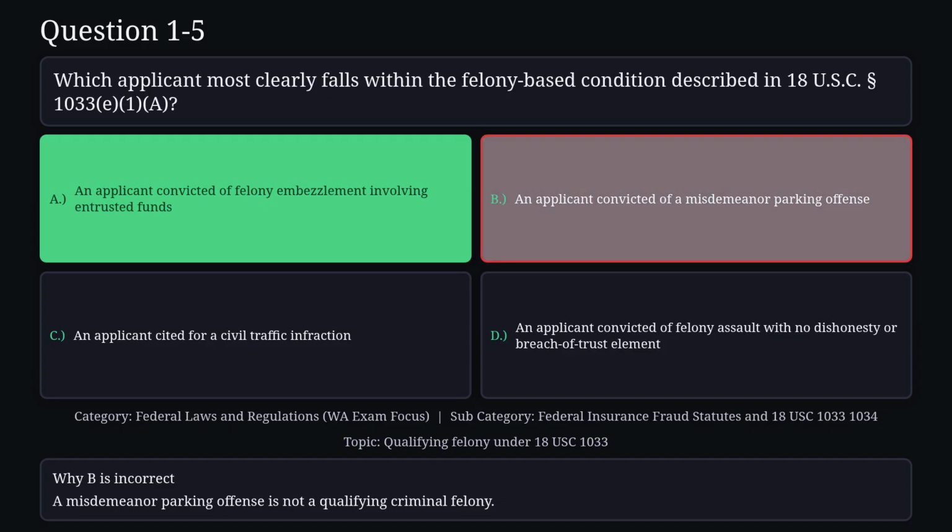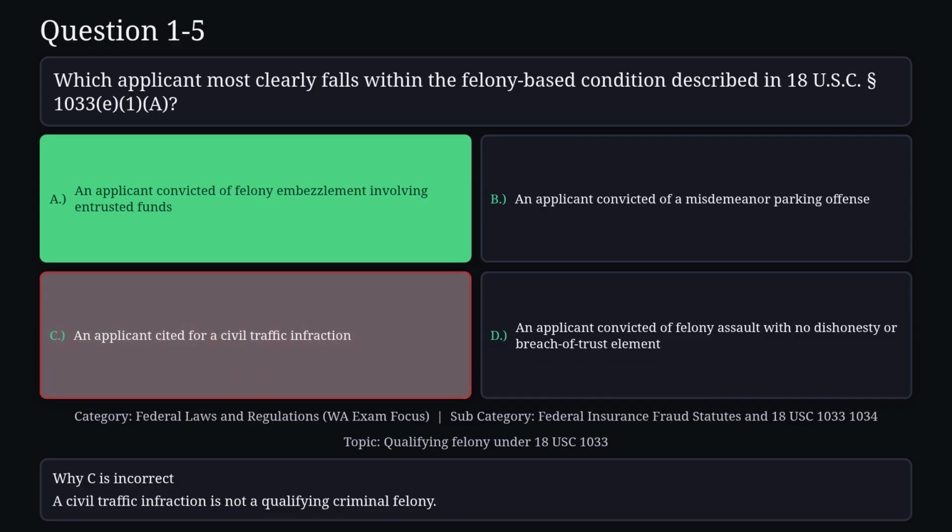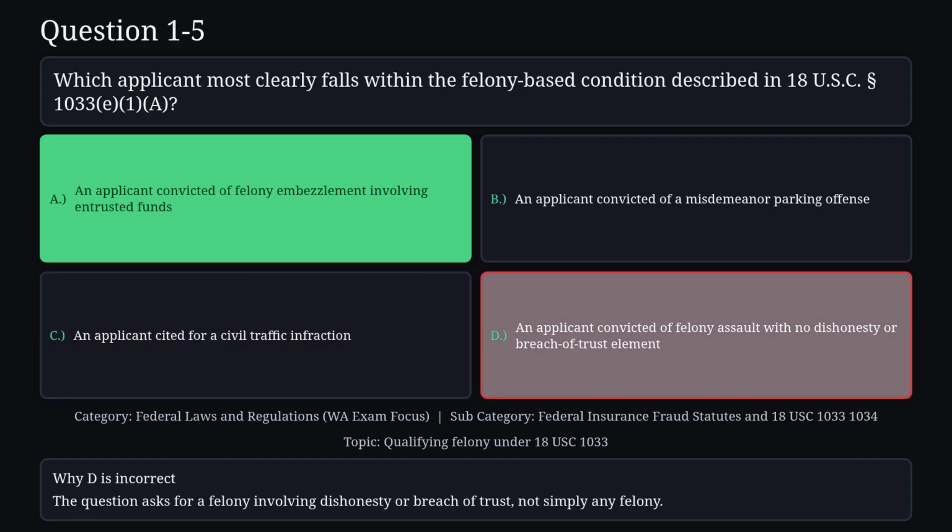Reason B is not correct. A misdemeanor parking offense is not a qualifying criminal felony. Reason C is not correct. A civil traffic infraction is not a qualifying criminal felony. Reason D is not correct. The question asks for a felony involving dishonesty or breach of trust, not simply any felony.